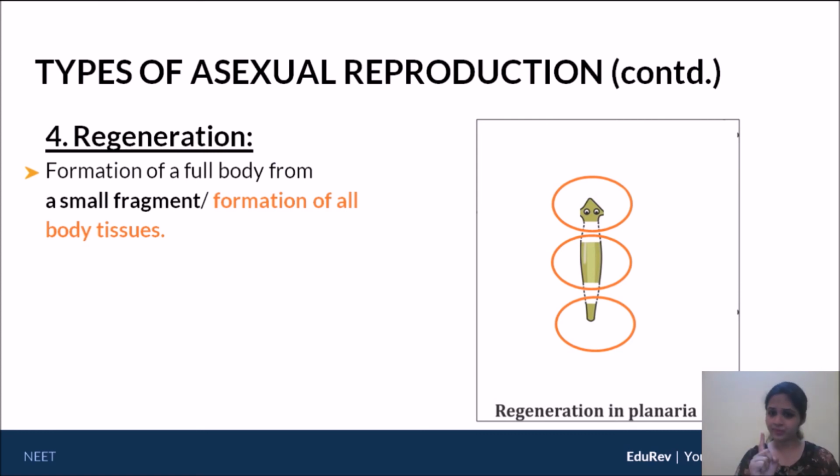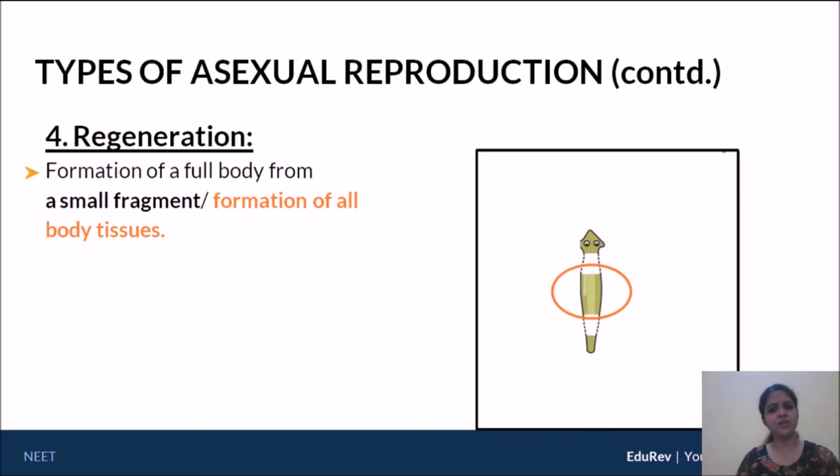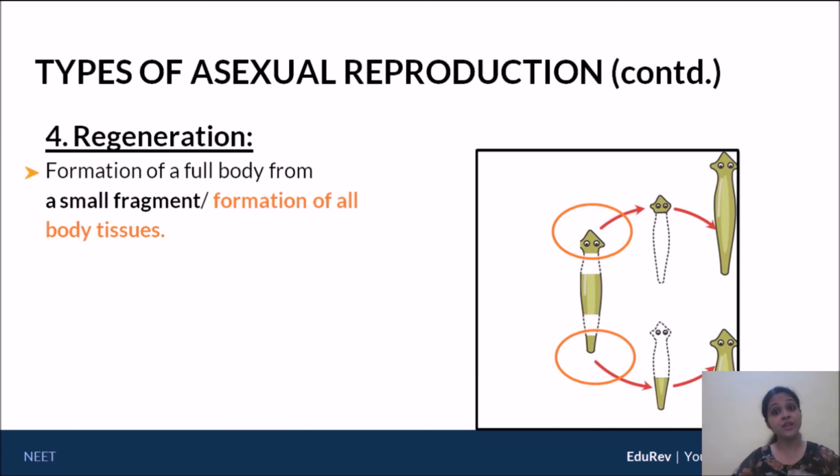That's fragmentation. But regeneration says formation of a full body from a small fragment. Now, what does that mean? If I gave you the head or the midsection, from there I need to regenerate the parts that are missing. For example, if I give you the midsection, from the midsection I need to develop the head as well as the tail. Only then does it become a full body. Likewise, in case of the head, I would have to develop the midsection as well as the tail. In case of the tail, I would have to develop the head and the midsection. So further tissue has to be added to the small fragment that is given to you. Otherwise, no organism really exists.